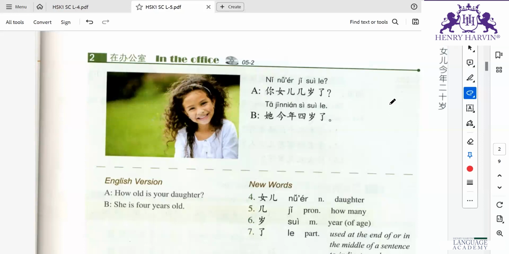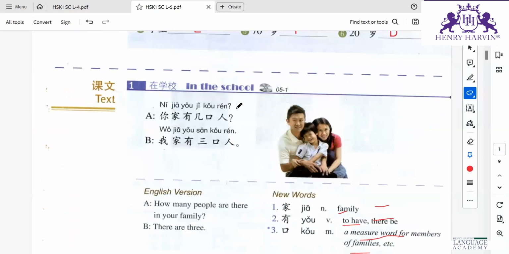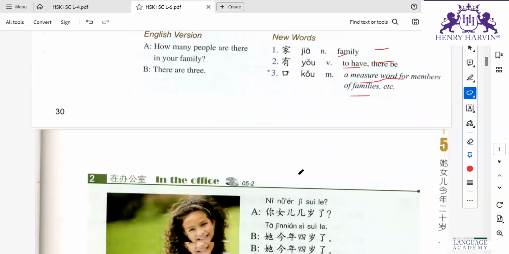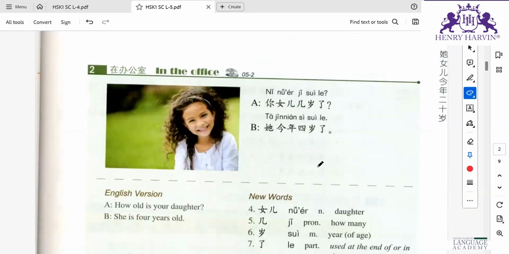你女儿几岁了？ Ni newer is your daughter. Chi Suela. Like they have used here Chi Khauran. How many family members? Okay. How old? Sui is old, right? Of age. So how? Chi is basically how. Okay. So how old?